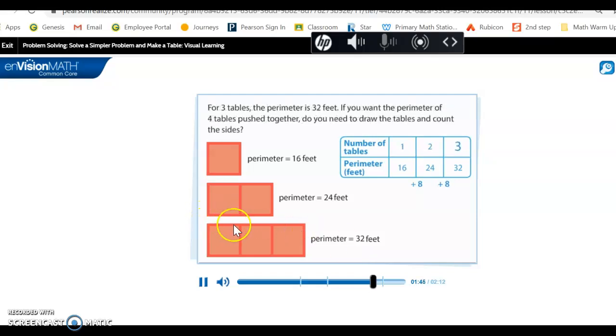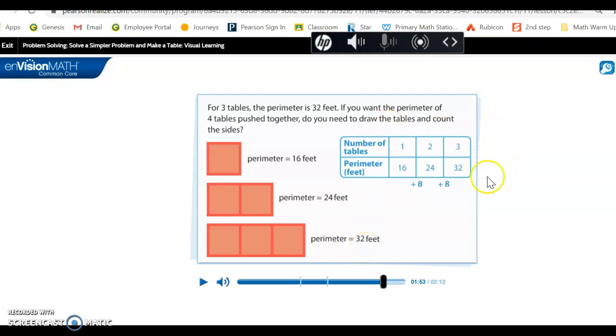Keep in mind that each of these lines is worth 4. So 4, 8, 12, 16. 4 plus 4 is 8. So now we're adding 8 plus 8 plus 4 plus 4 to get 24. Or, 4, 8, 12. So the top is 12, the bottom is 12. That's 24, plus another 4 for this side, plus another 4 for this side, would bring us up to 32.